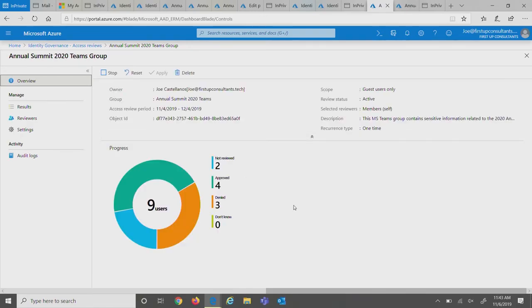So here we go. So we have 9 users in scope of this review, and there's been 2 folks that have not reviewed yet or no decision yet. 4 have approved and 3 have denied. So here is a report where you can go in and check in the progress of your campaign. Once the campaign's done, these decisions can go ahead and get auto-applied. So you can configure a policy that says, based on the decisions, once it's completed, the system will go in and make these actions for you. So you don't have to go in and run any scripts or do any manual tasks. Great, thanks.